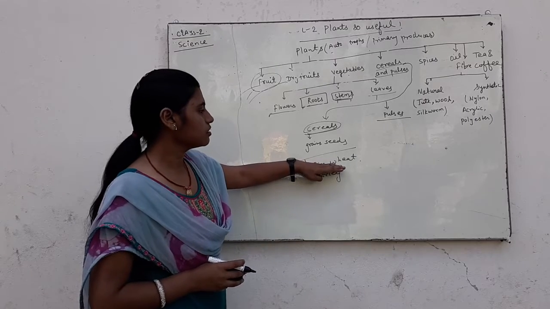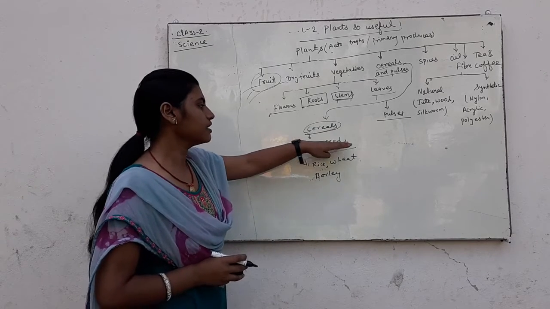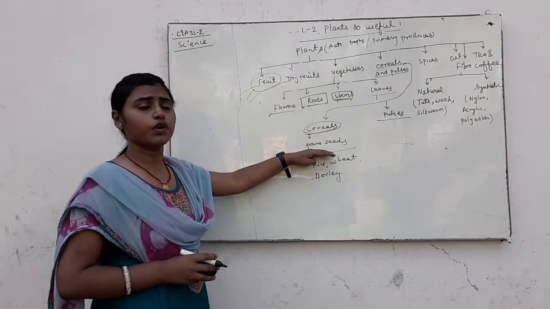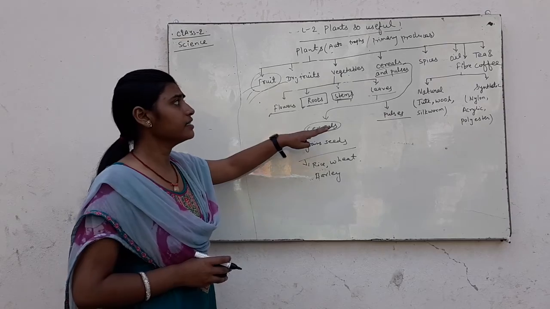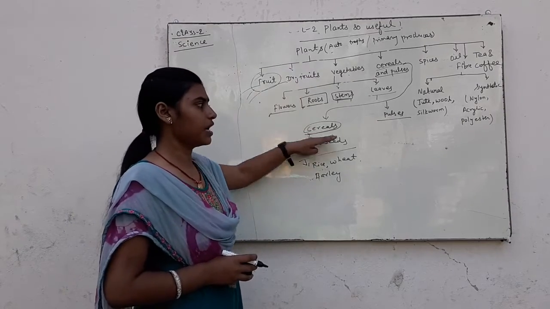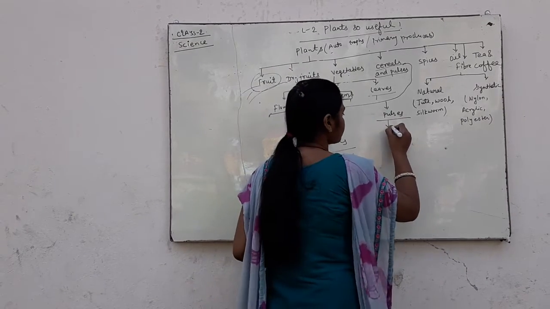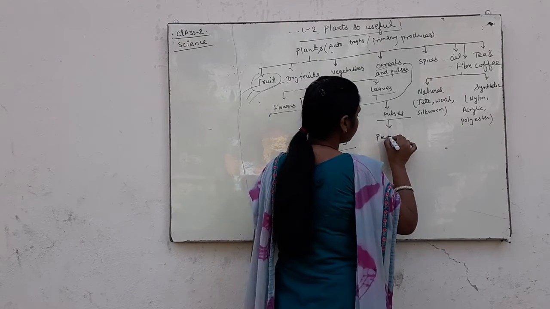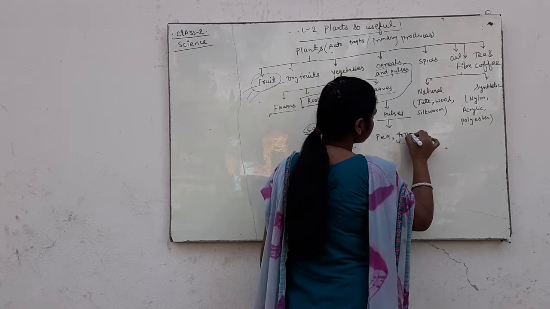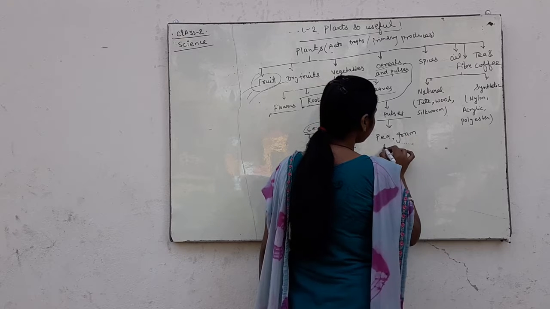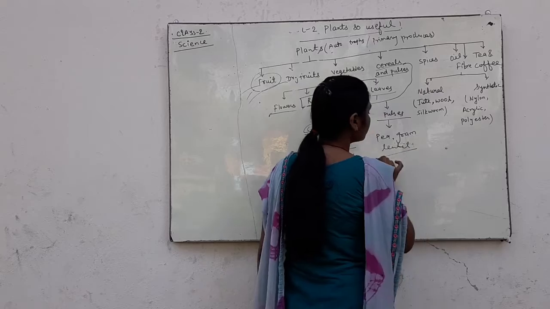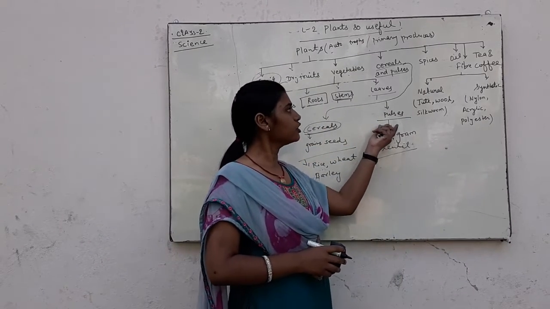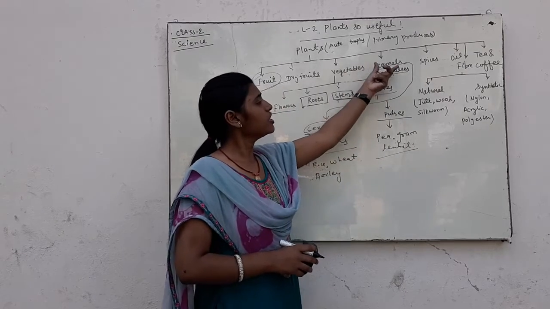These are called cereals, and they are a major use for us. Pulses such as pea, gram, lentil, moong dal and so on.